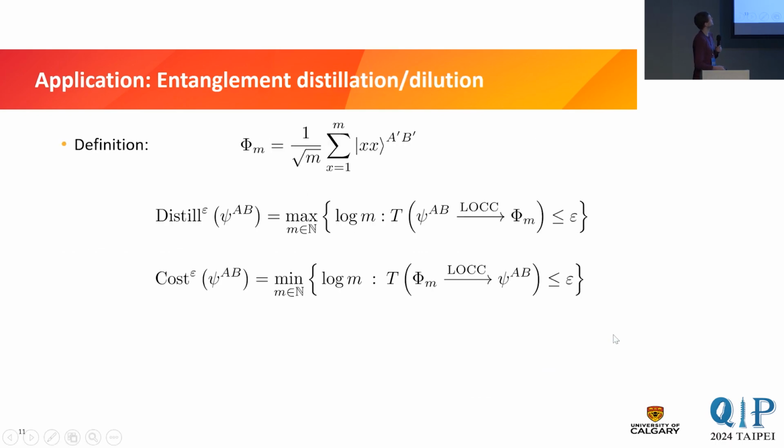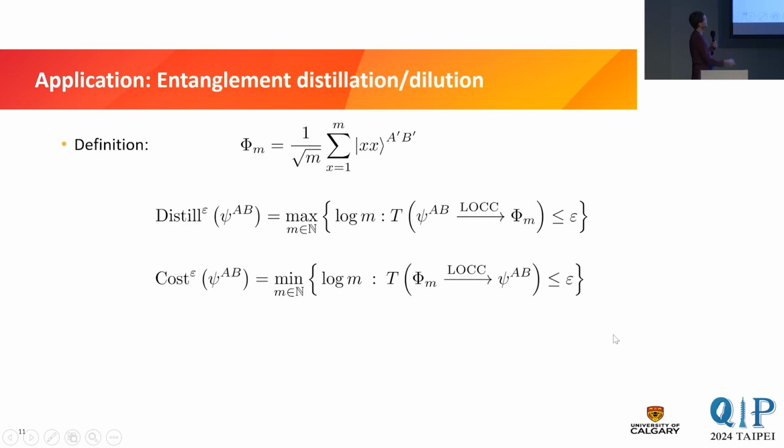So now let me come to the second application, namely to entanglement distillation and dilution. Let me call the maximally entangled state of dimension m, phi m, and here I'm working in a single shot regime. So different to the previous two talks, I'm not talking about asymptotically many copies. I'm interested in approximate conversions of single states, and I'm also not using catalysts.